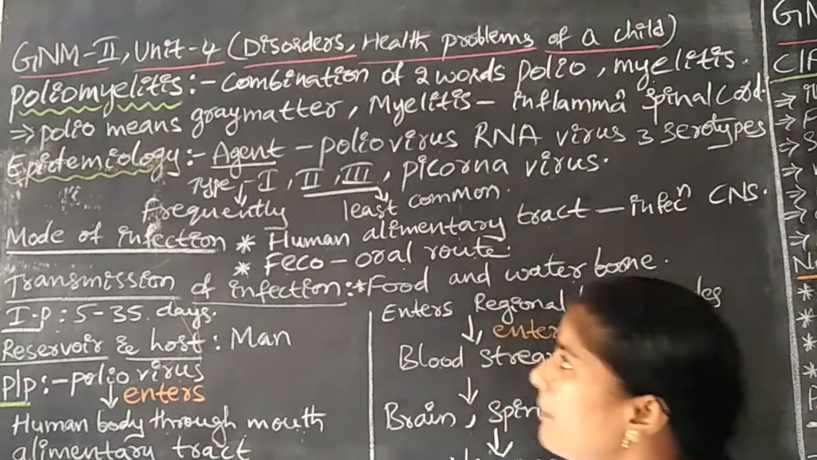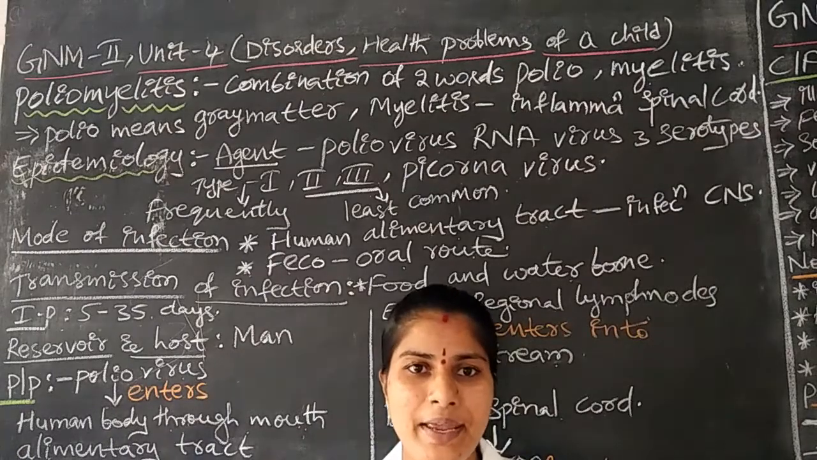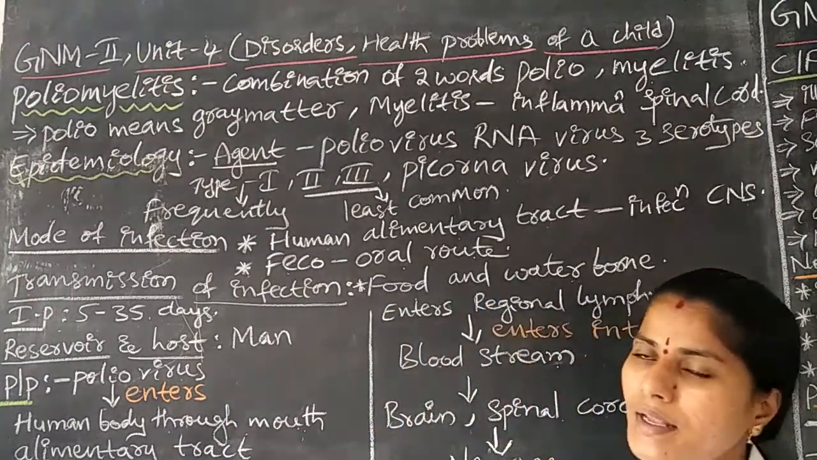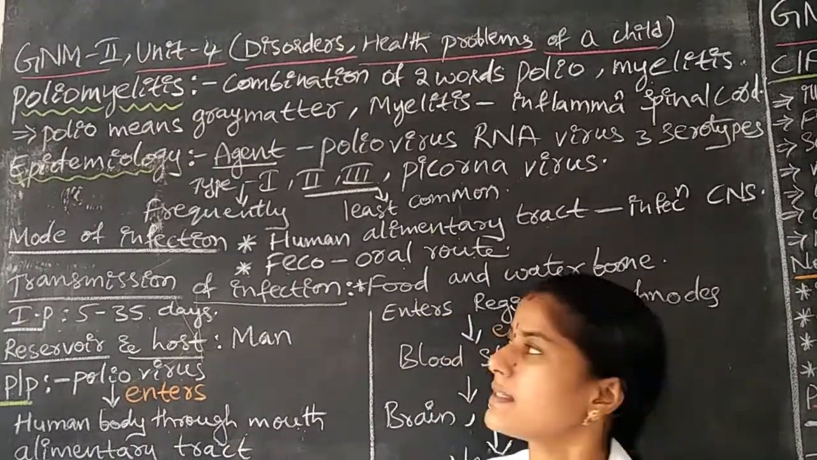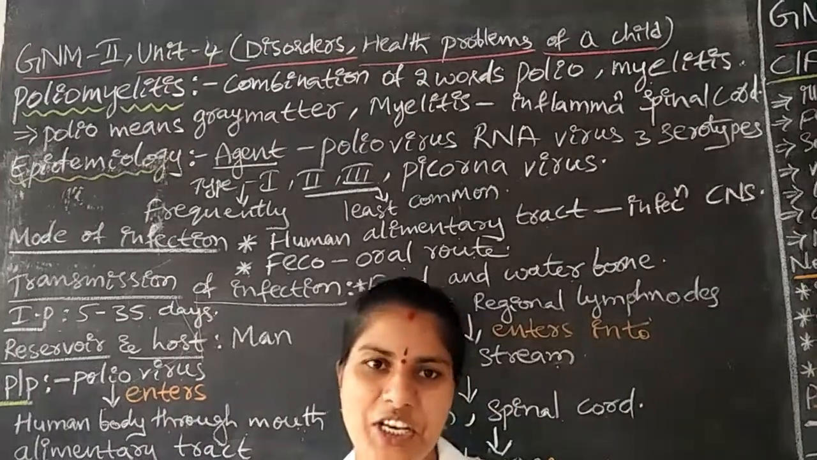Here, what is meant by myelitis? Myelitis means inflammation of the spinal cord. These two words together we call poliomyelitis. This is regarding the poliomyelitis definition.